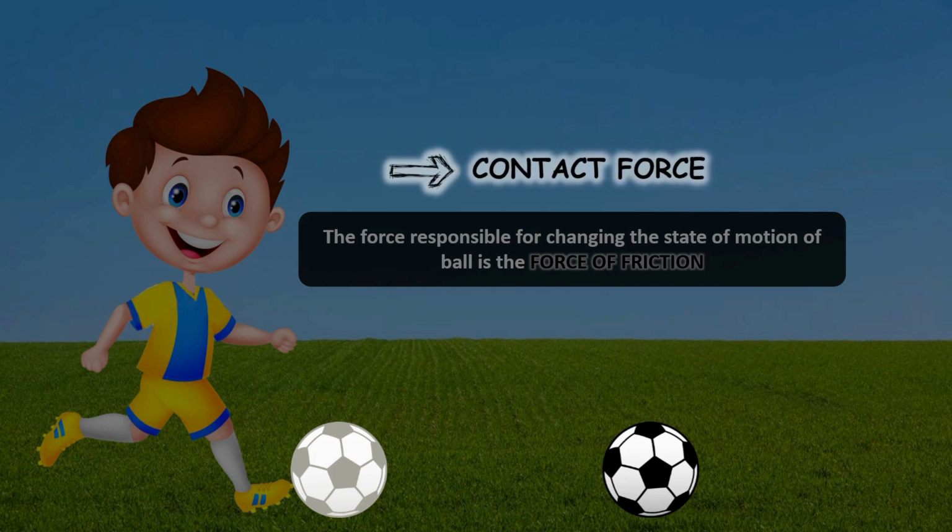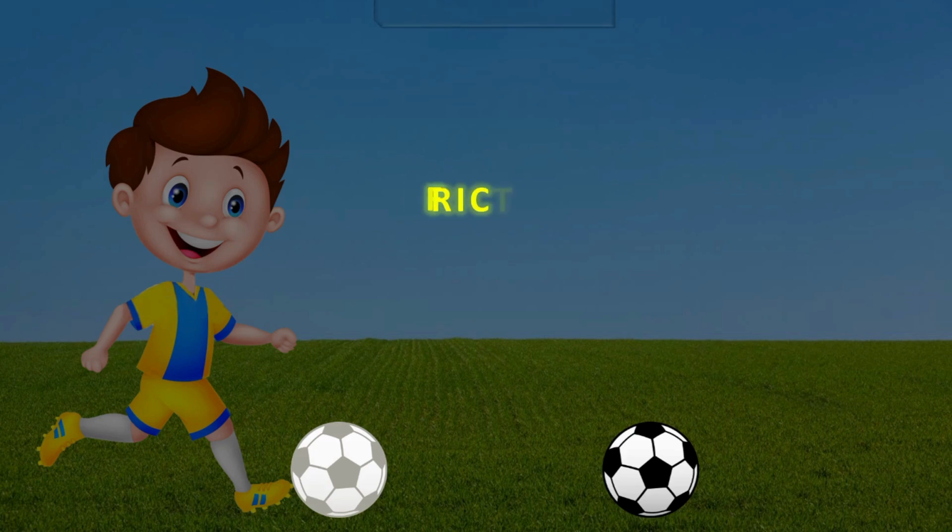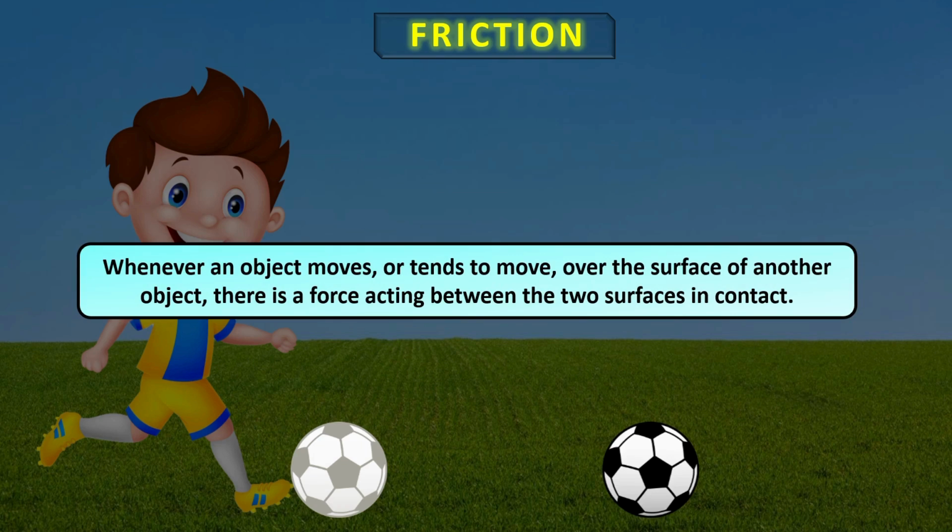That is the contact force. Friction. Whenever an object moves or tends to move over the surface of another object, there is a force acting between the two surfaces in contact.